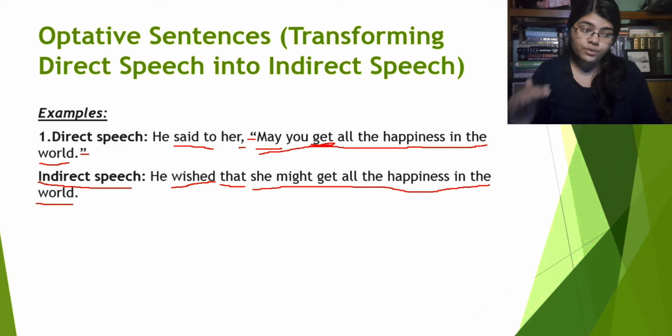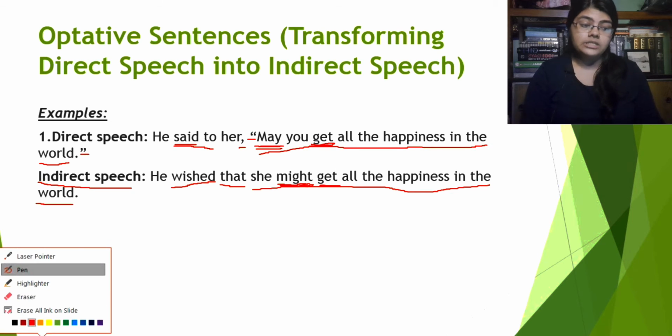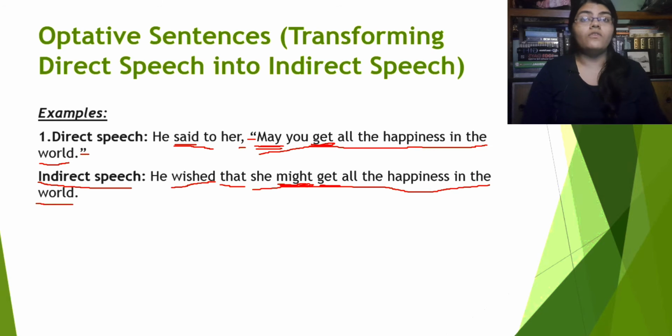So what will we do in the indirect speech? We will put a might before the verb of the reported speech, which is get. So we will use might get, and we won't use the word may. Instead of that we are using the word might, because obviously the reporting verb is in past tense, that's why may will get changed into might. Alright, so this is how we transform a direct speech into an indirect speech in case of optative sentences.